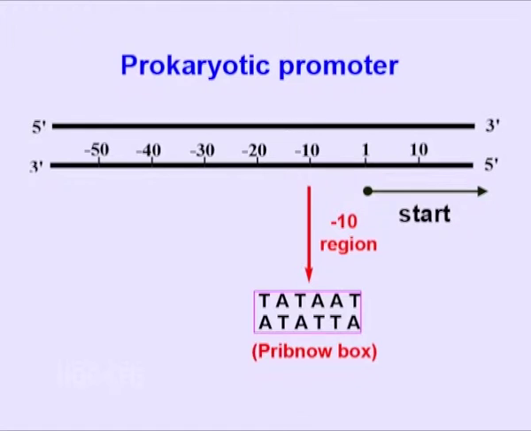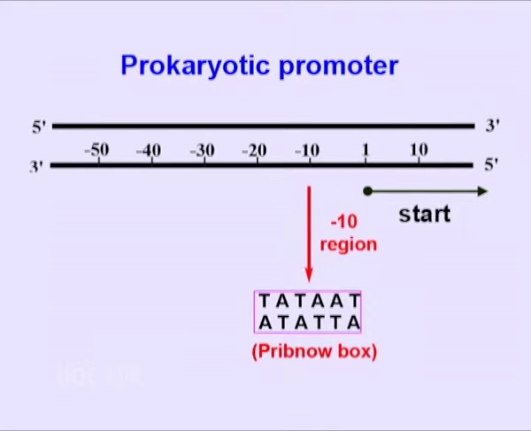The best characterized prokaryotic promoters are those of the bacteria E. coli. It contains 6 base pair consensus sequences, the -10 and -35 sequences, as promoter. The -10 sequence lies usually 10 base pairs upstream and is therefore known as the -10 sequence. It is also known as the Pribnow box.